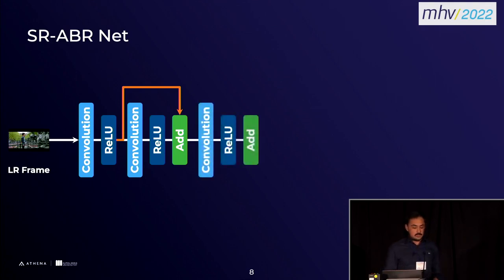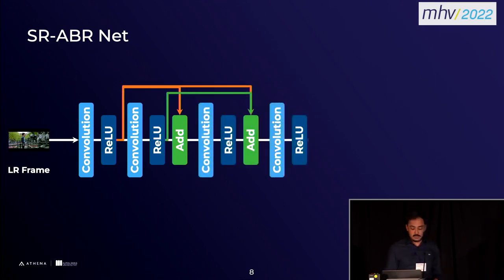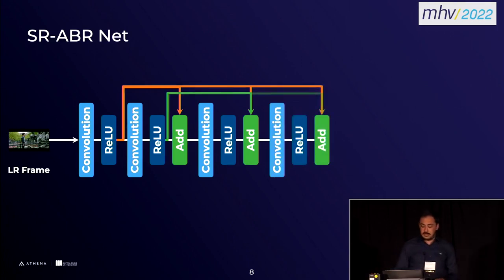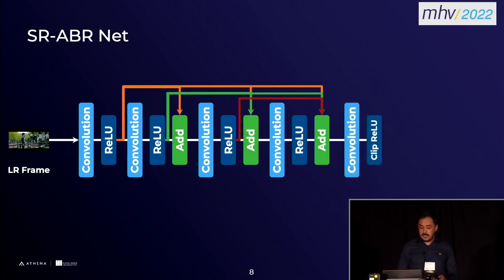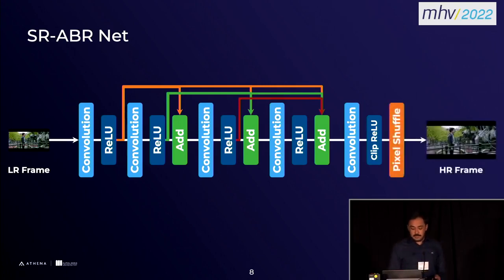And we repeat the structure 2 more times actually, and then at the end, the output from the first layer is actually used twice, 3 times in the network. Once we do that, we add a clipped ReLU activation function at the end because we need to do some quantization to make the network run on the mobile device. And this clipped ReLU, just limiting the numbers between 0 and 1, is actually helpful during the quantization process and doesn't lose that much accuracy anyways. And at the end, we just use the pixel shuffle layer to increase the resolution and we get the high resolution frame. So this is the structure we use for our deep neural network.